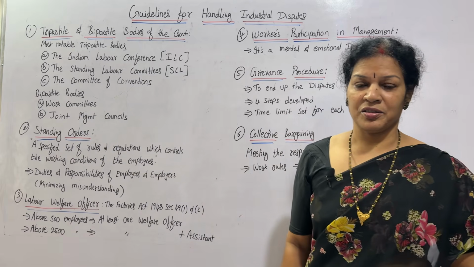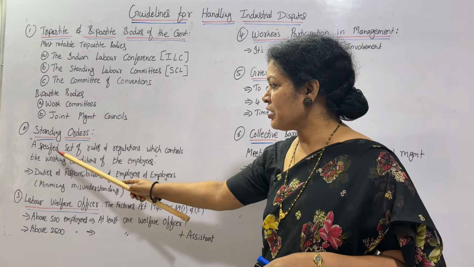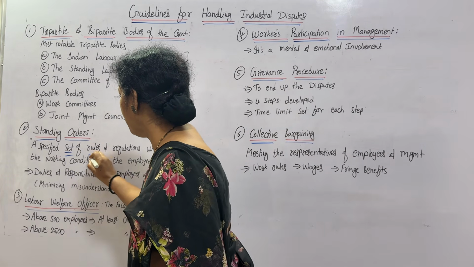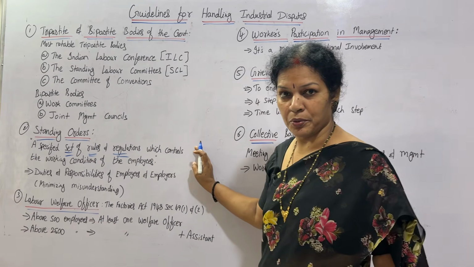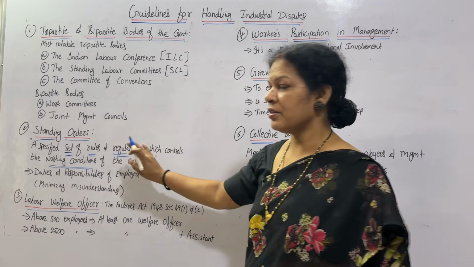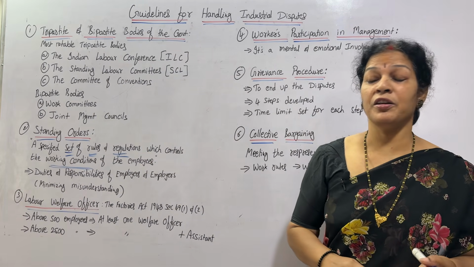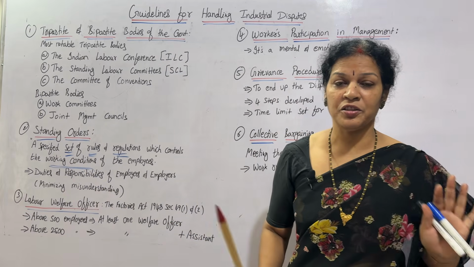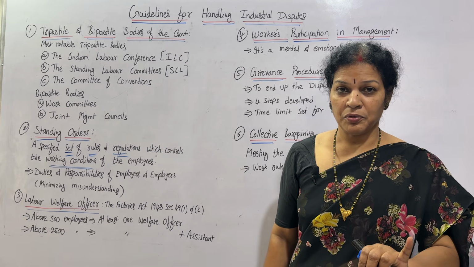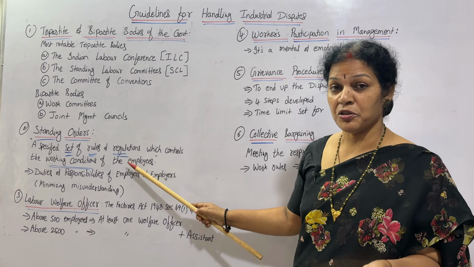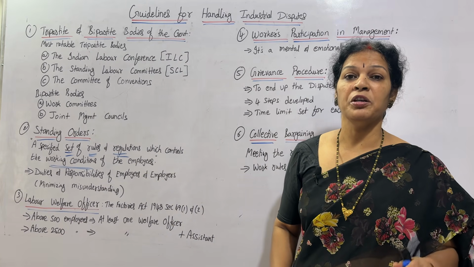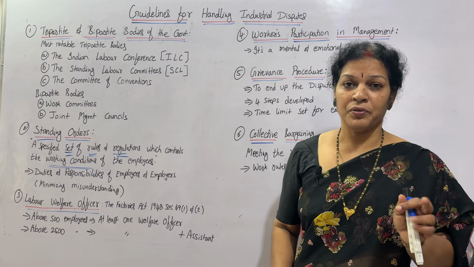The second one is standing orders. Standing orders means a specified set of rules and regulations which controls the working conditions of the employees. If any kind of problem comes related to the working conditions of employees, then the set of rules and regulations already mentioned in the standing order is going to solve the problem and help resolve such disputes.